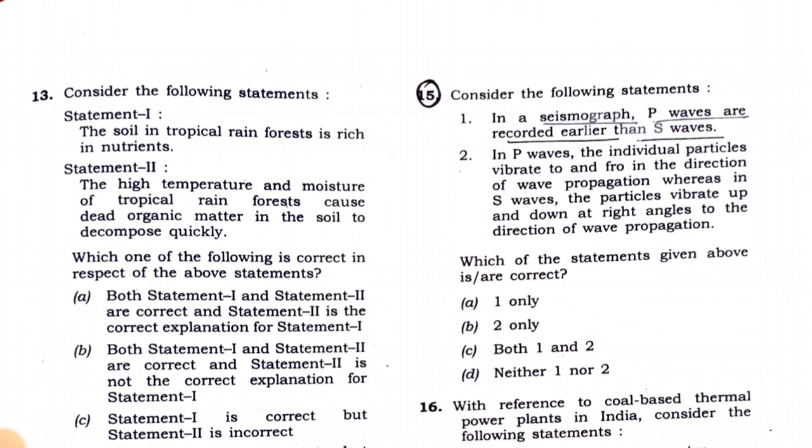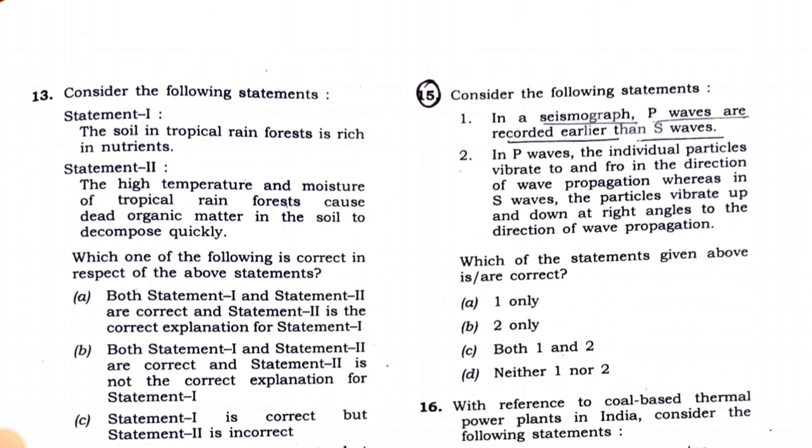So first, in a seismograph, P waves are recorded earlier than the S waves. P waves are primary waves, S waves are secondary waves. As we know, in P waves the particles vibrate to and fro in the direction of wave propagation, and in case of S waves, the particles vibrate up and down at right angles to the direction of the wave propagation.